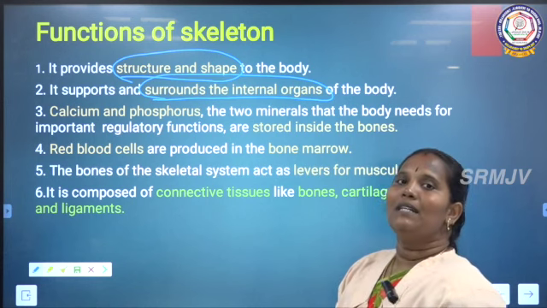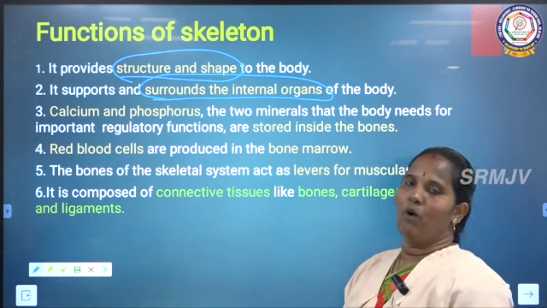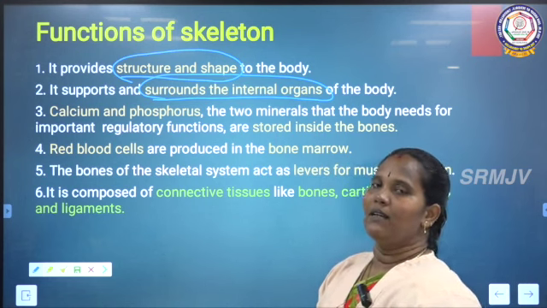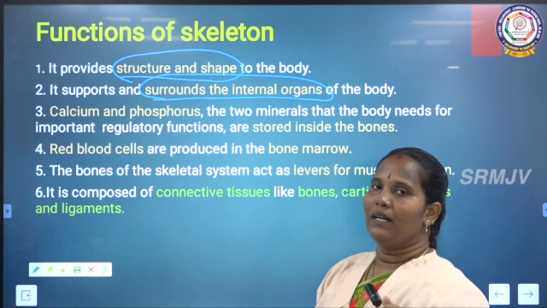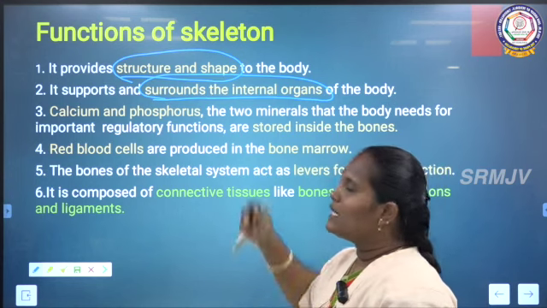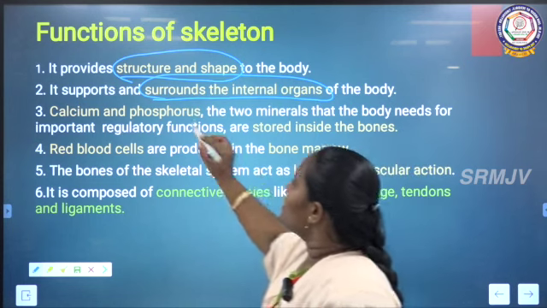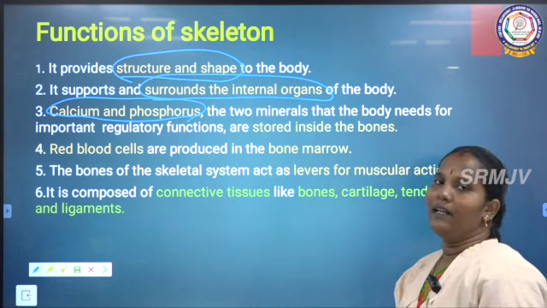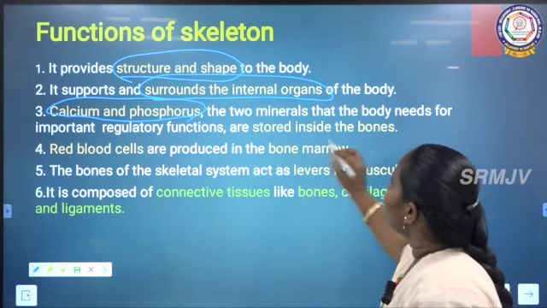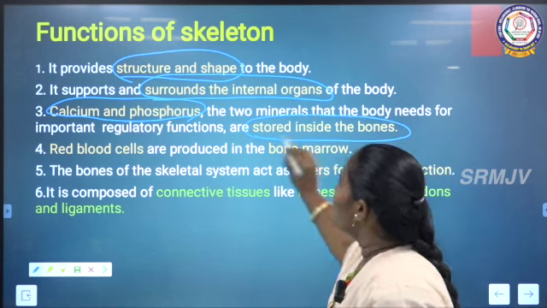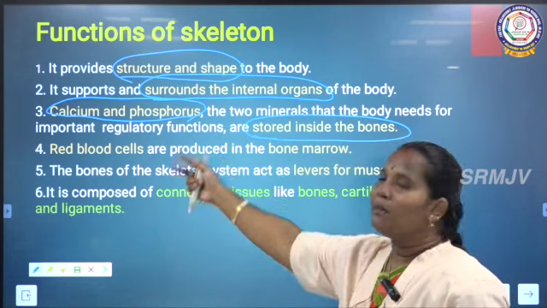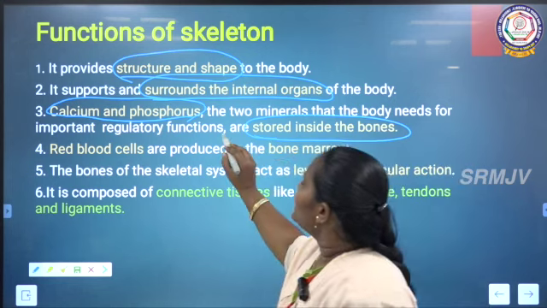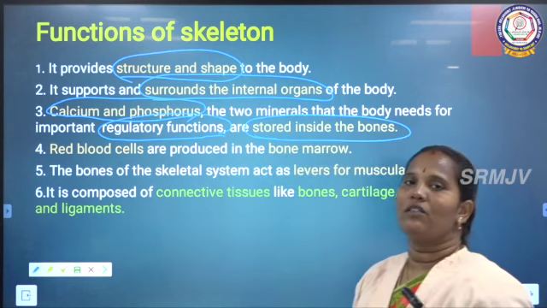Next one, we have the minerals. We need minerals for our body for many activities. For example, blood circulation and blood formation are helped by calcium. Like that, many minerals are needed by our body. Of these, calcium and phosphorus are the two main minerals, and they are regulated and stored inside the bones. Why are they needed? They are necessary for regulating the functions of our body.